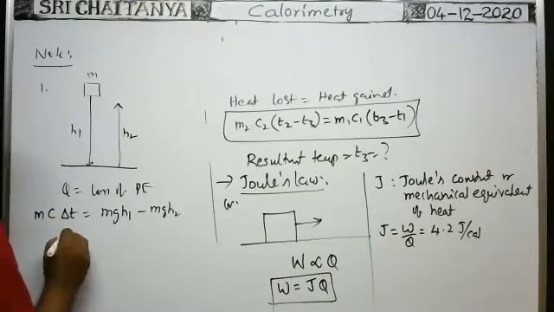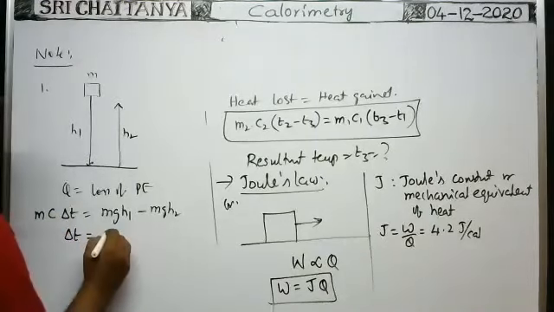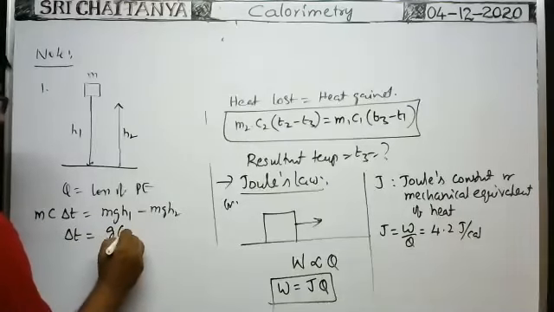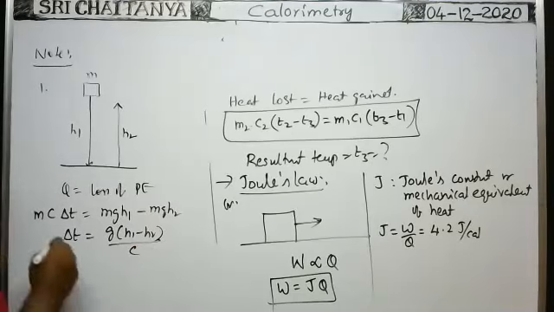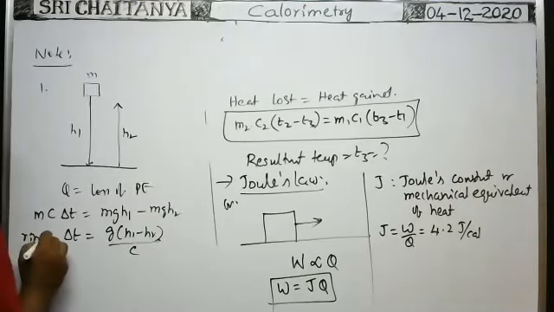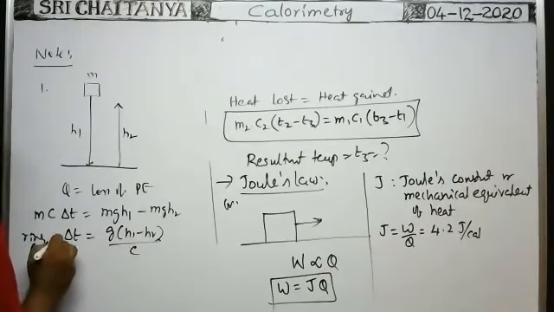Therefore, delta T, the rise of temperature, is equal to: m can be cancelled, g you take common, g(h1 minus h2) by c. This is the rise in temperature of the block.